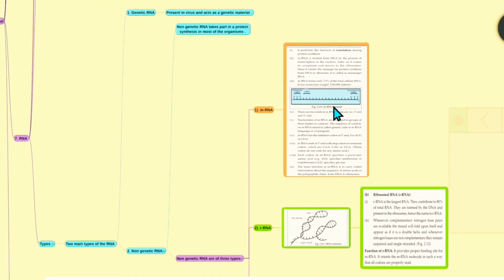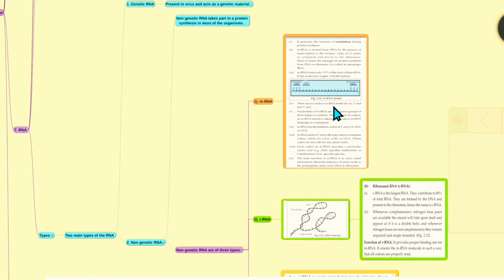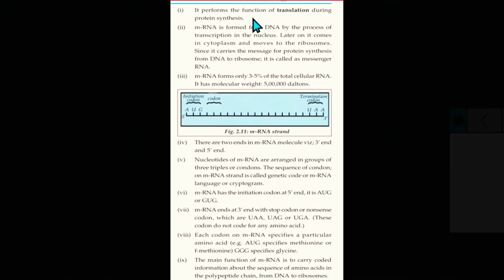mRNA means messenger RNA. It performs the function of translation during protein synthesis. mRNA is formed from DNA by the process of transcription in the nucleus.